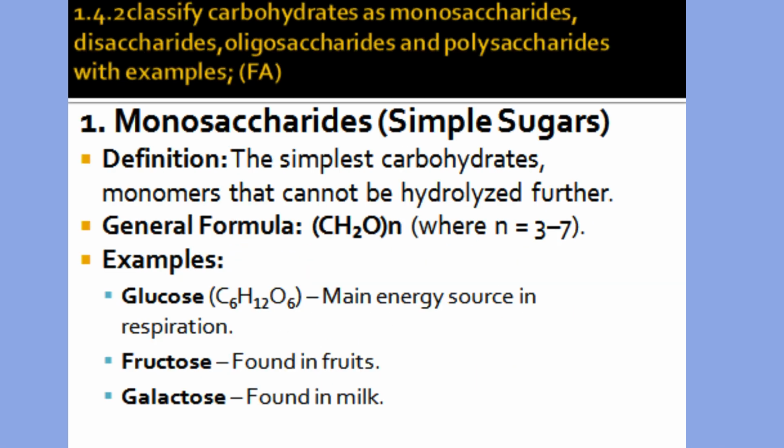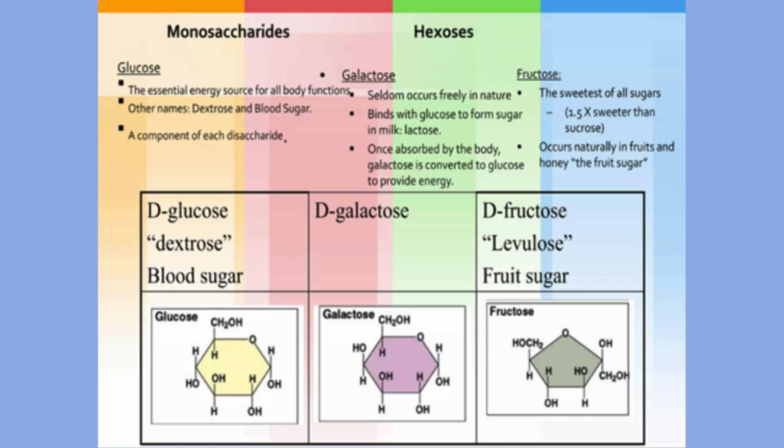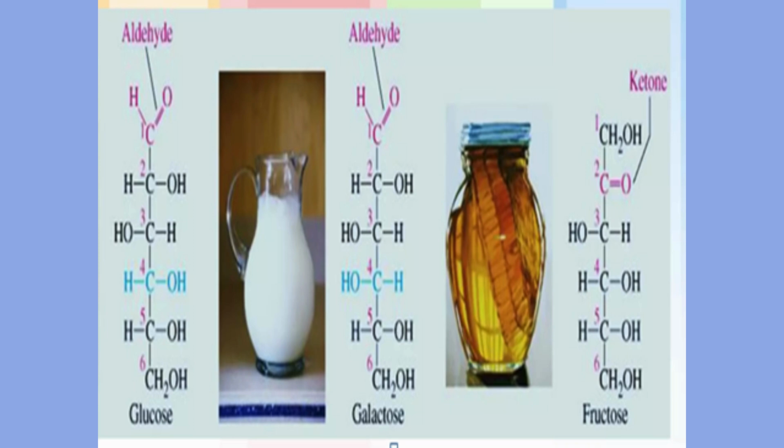Four major classes of carbs are monosaccharides, disaccharides, oligosaccharides and polysaccharides. Monosaccharides, simple sugars, for example, glucose, fructose and galactose. Glucose is the main energy source, also known as blood sugar. Fructose is the sweetest sugar, found in fruits. Galactose is found in milk and later converted into glucose. All these monosaccharides are important for living organisms. Glucose and galactose have an aldehyde group, CHO. Fructose has a ketone group, C=O.